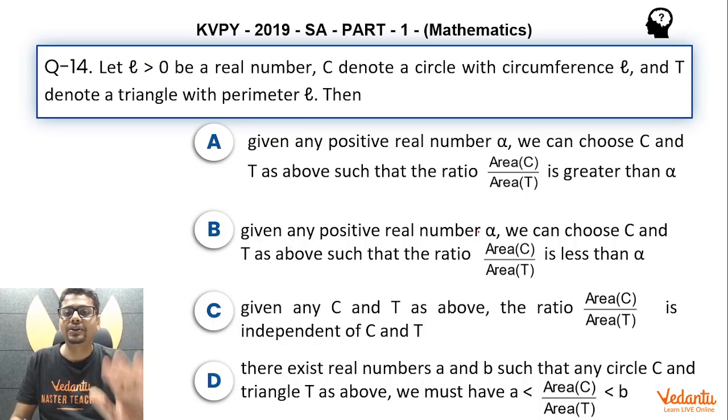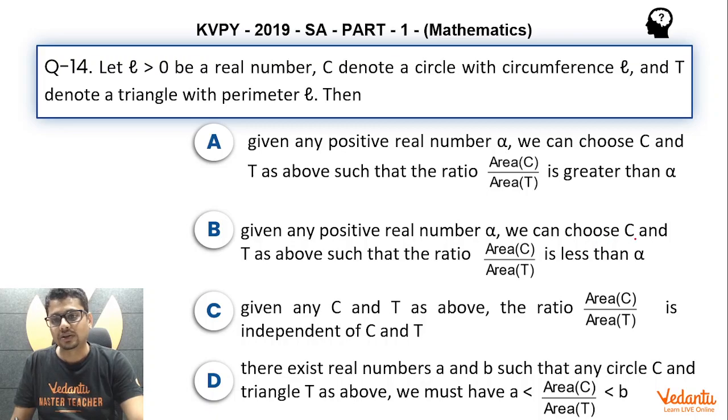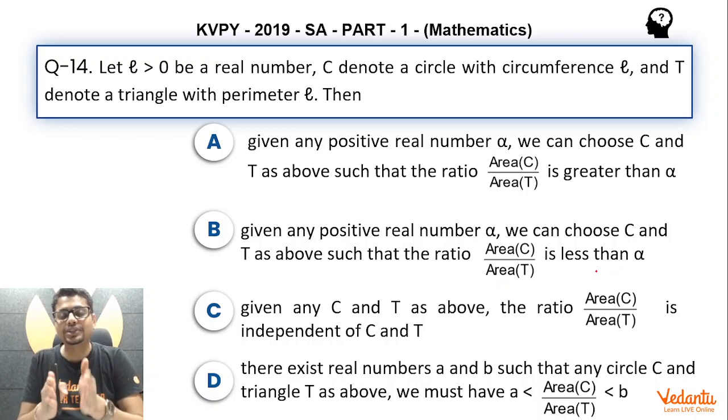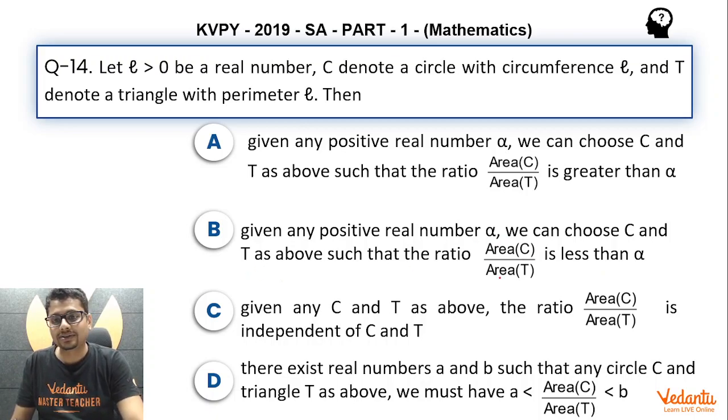Given any positive real number alpha, we can choose capital C and capital T, that means circle and triangle, following the constraint as above, such that the ratio area of C divided by area of T is less than alpha. Not necessary. Why? Because this ratio is not bounded from above. It can even go to infinity. So I can have a triangle T such that this ratio is not less than a given value alpha. So B is also not correct, and clearly A is correct, and let's see how.